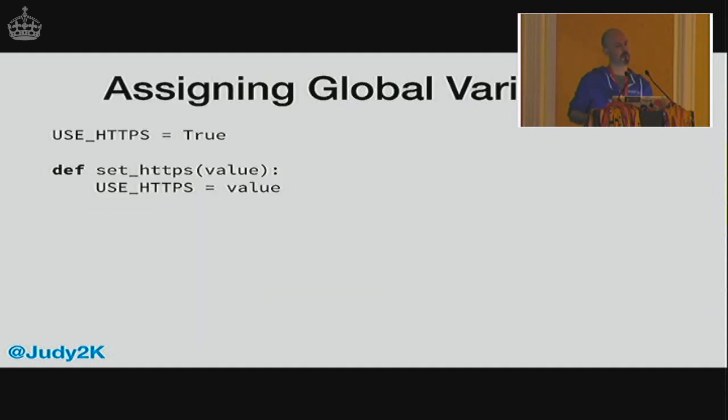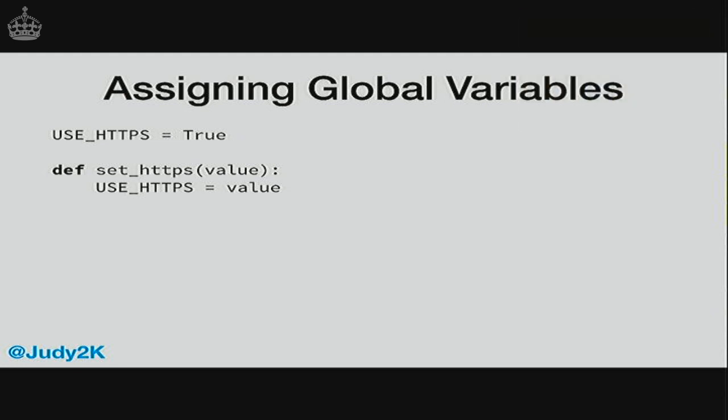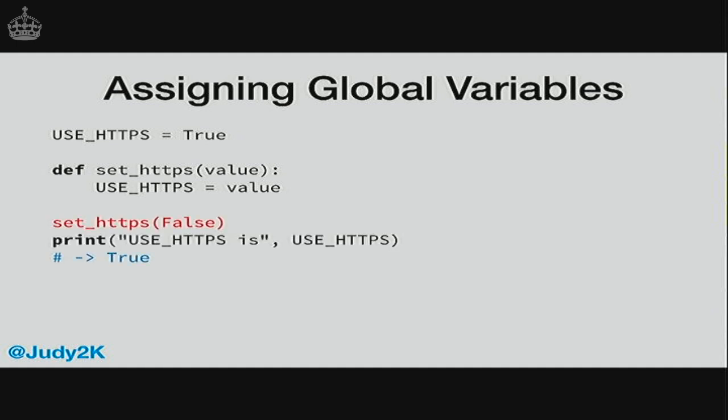You've all used equals before, and if you use equals inside a function, it defines a new variable inside that function scope, and that's exactly what's happening here. So use HTTPS is defined inside that function. After the function call is over, use HTTPS doesn't exist inside that function, so it sets it and then lets it go. And this means that if you call set HTTPS with a value of false, use HTTPS is still true because you haven't modified that global value at all.